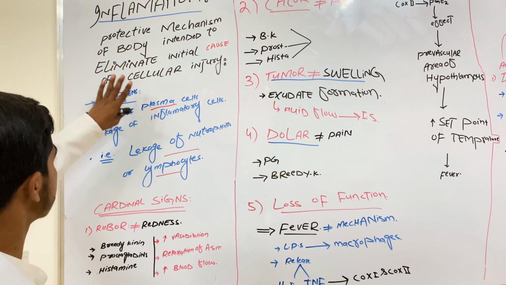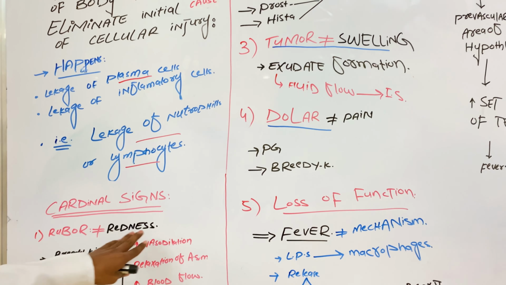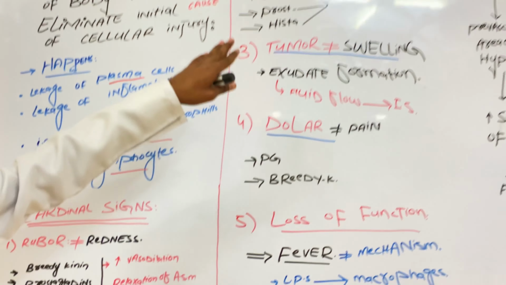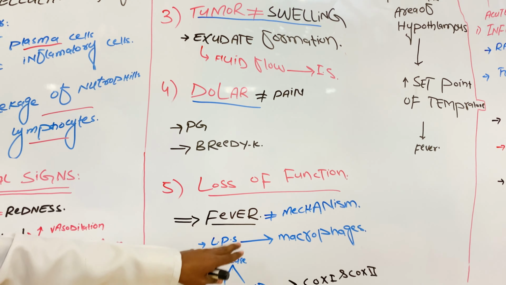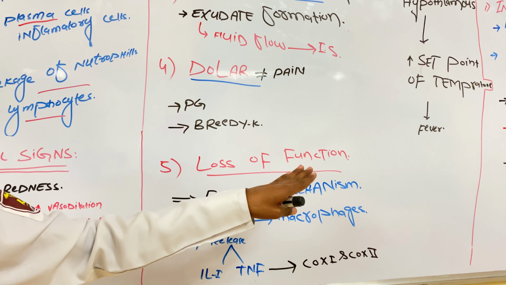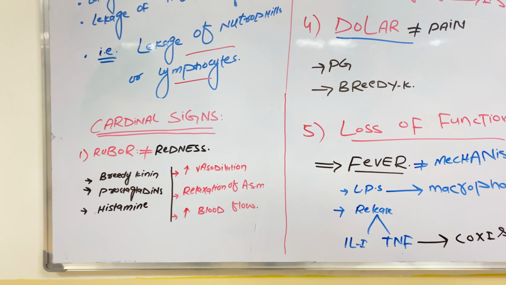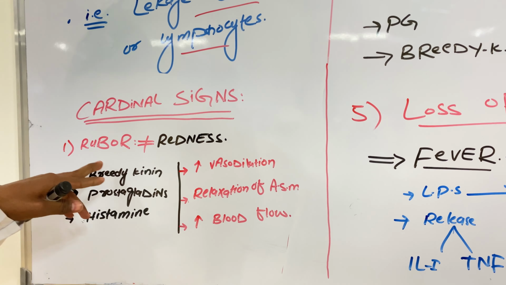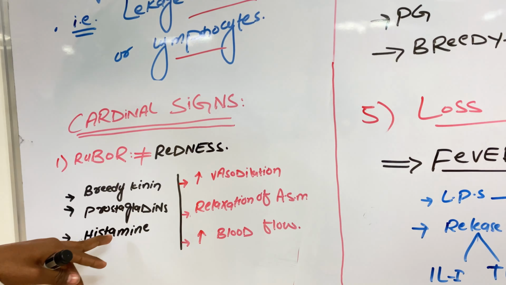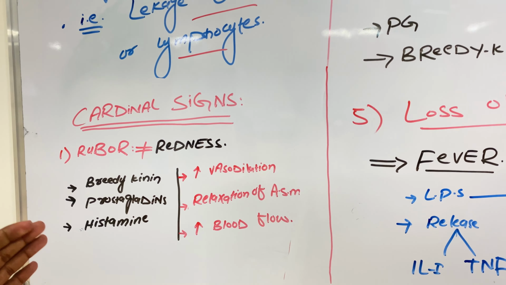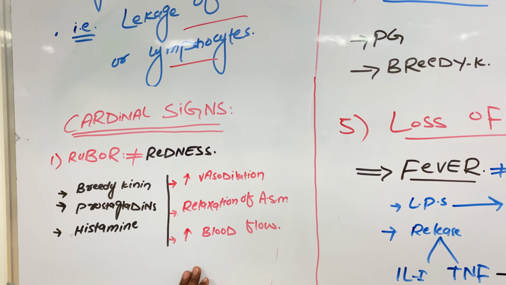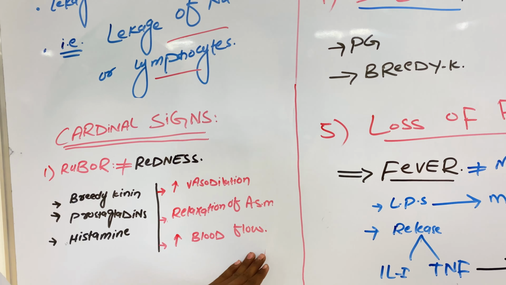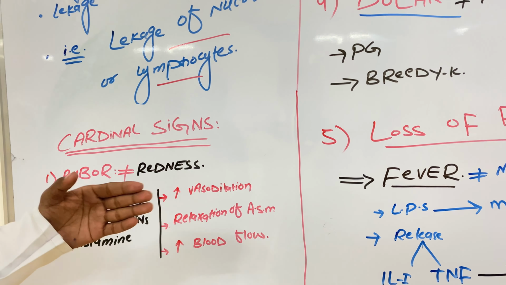So that's the definition of inflammation, and now we discuss the cardinal signs of inflammation. Firstly, we talk about rubor, then calor, then tumor, then dolor, and lastly we discuss the loss of function, or functio laesa. First of all, rubor, the first of the cardinal signs of inflammation. The most important things in redness, or rubor, are bradykinin, prostaglandin, and histamine. These three things cause increased vasodilation and relaxation of arteriolar smooth muscle, and then increased blood flow, and that's how redness happens in this case.